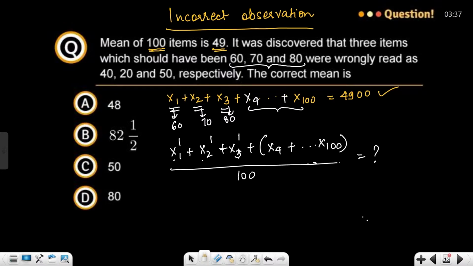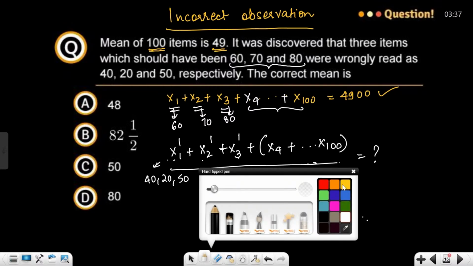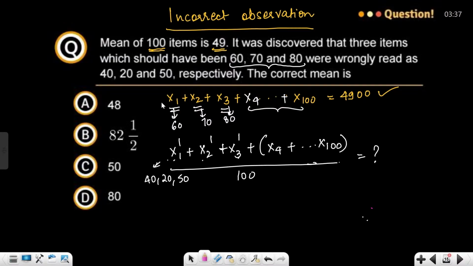And the corrected values x1, x2, x3 dash are 40, 20 and 50. So in the very first equation, let's plug in the values. 60 plus 70 plus 80 will give me 210, so 210 plus x4 to x100 is equal to 4900.